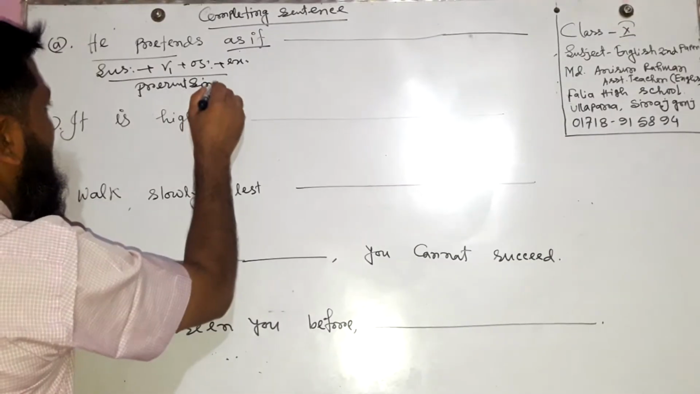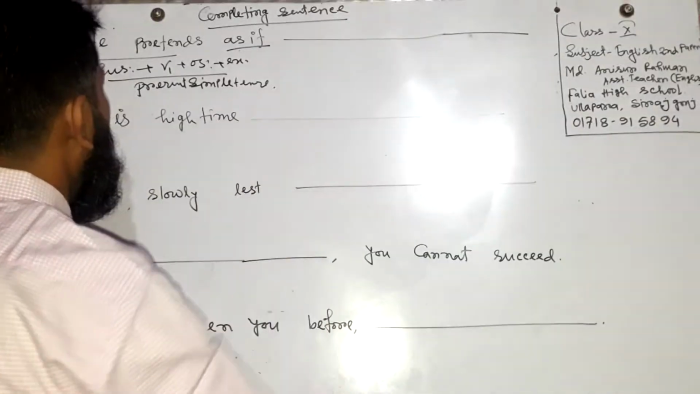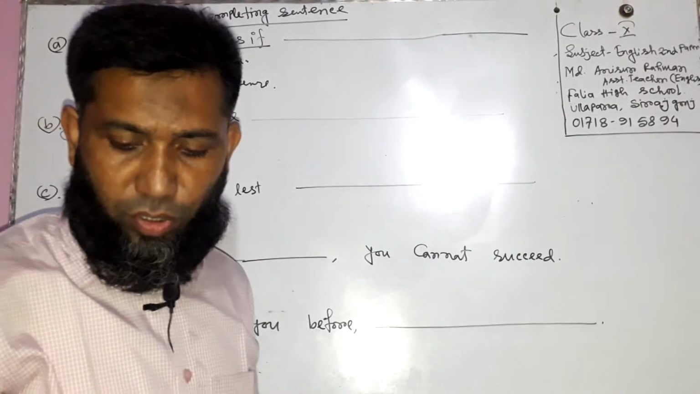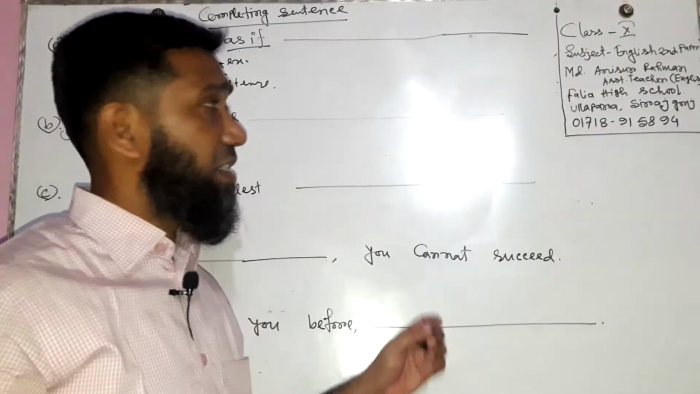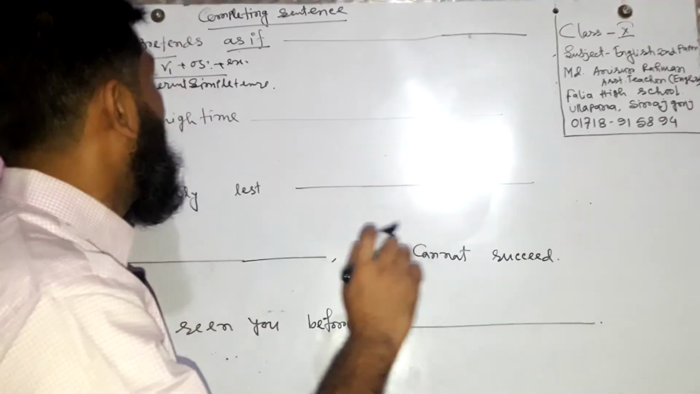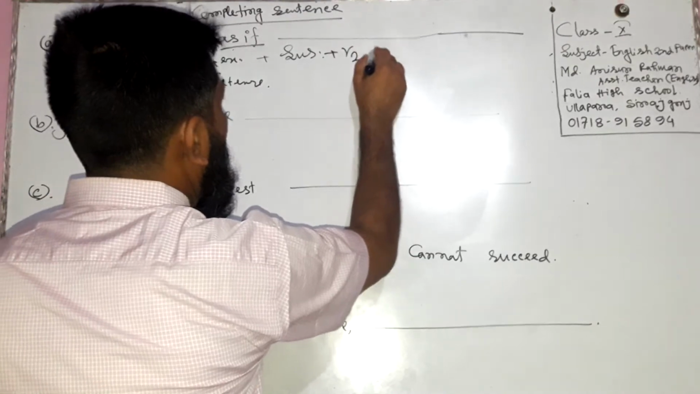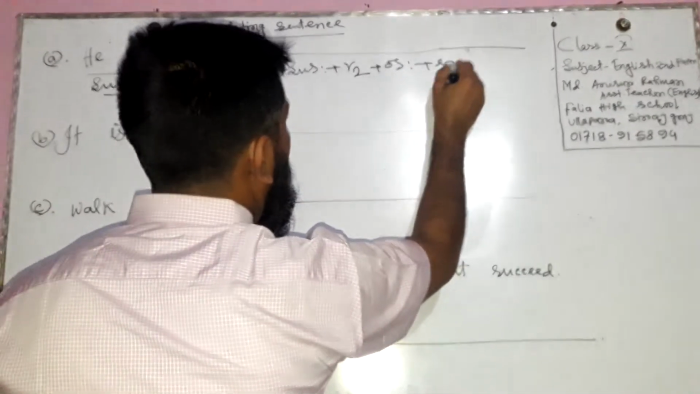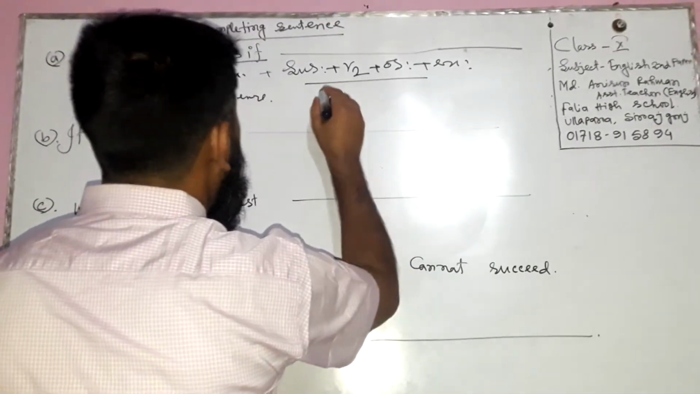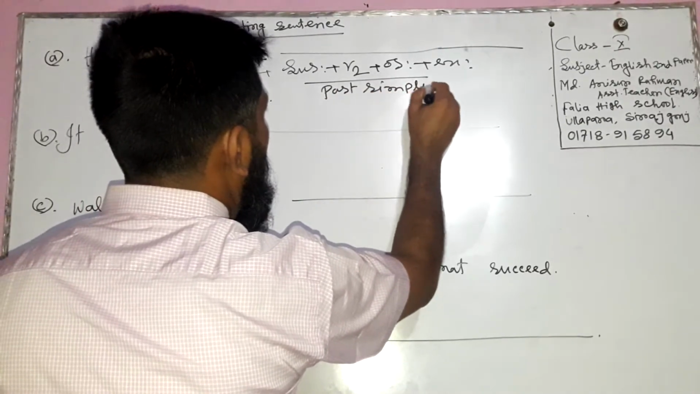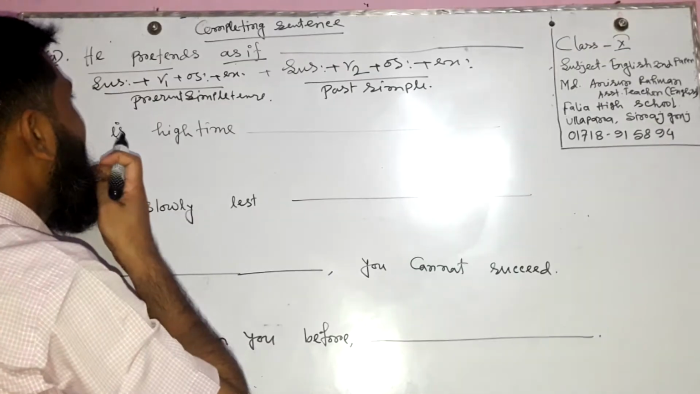Present simple tense, and we have to fill up the rest portion of the sentence in this way. Here we need subject plus verb in past form, object and extension. That means past simple. Okay? He pretends as if